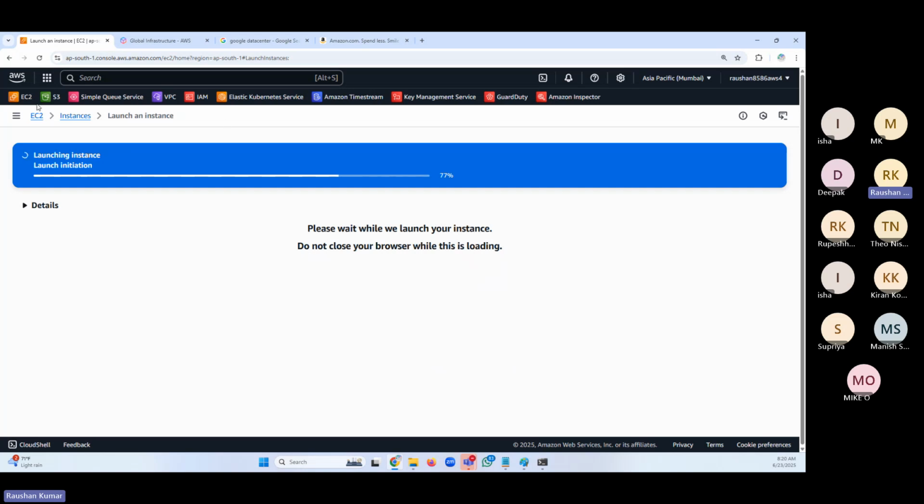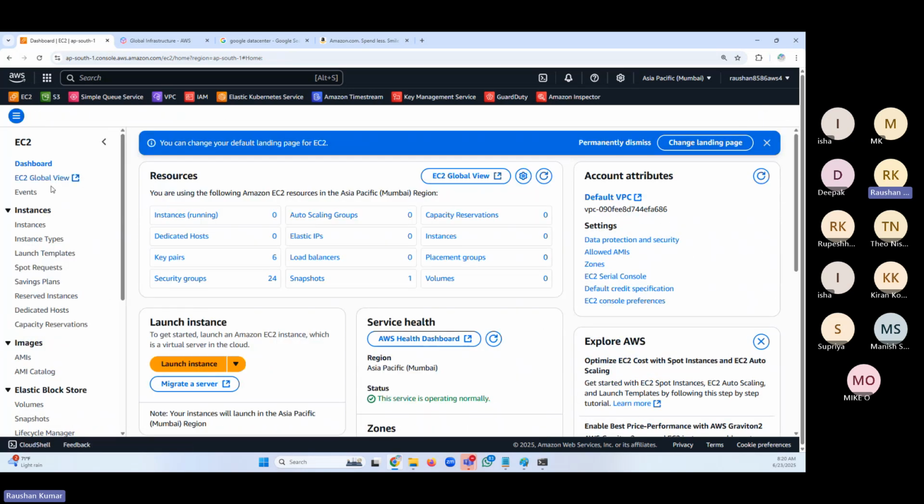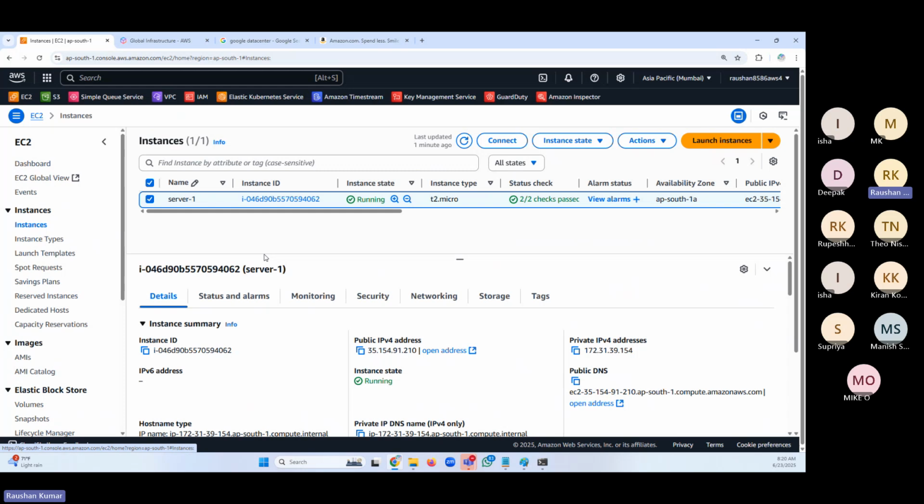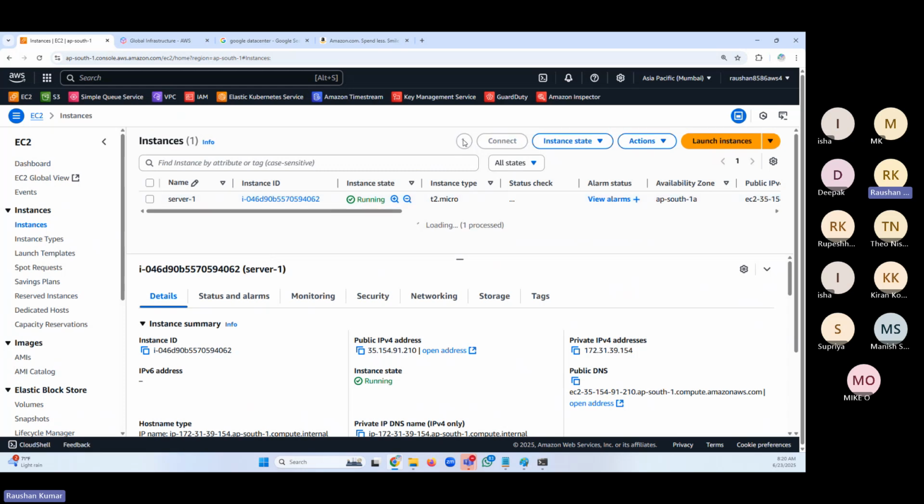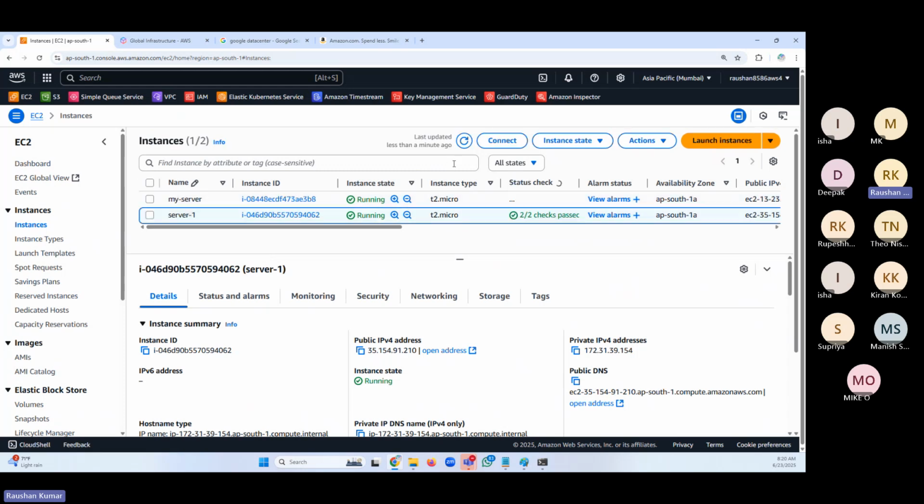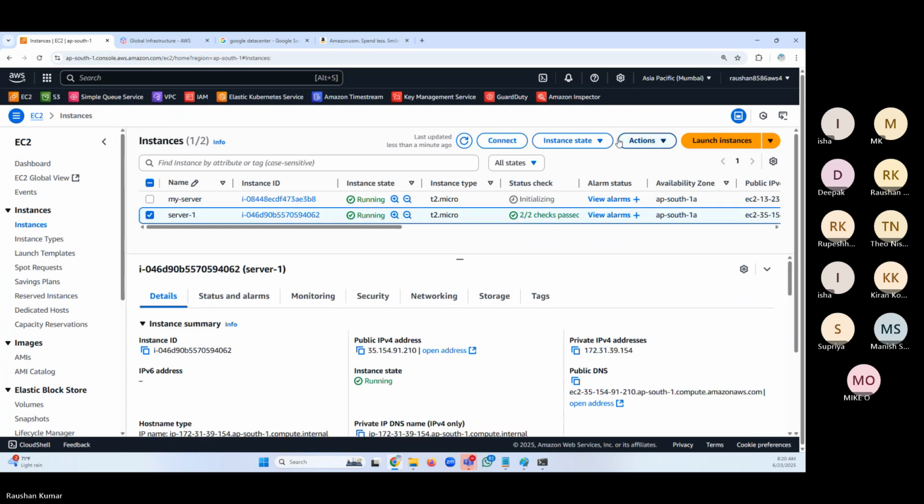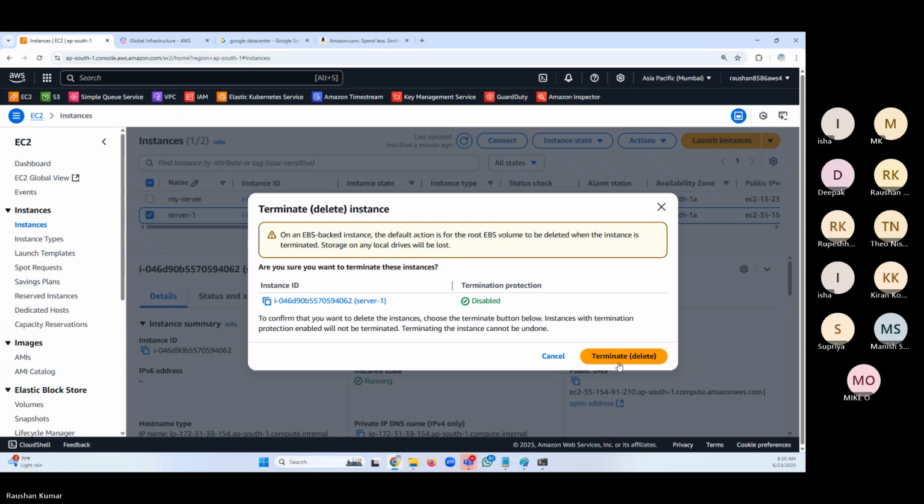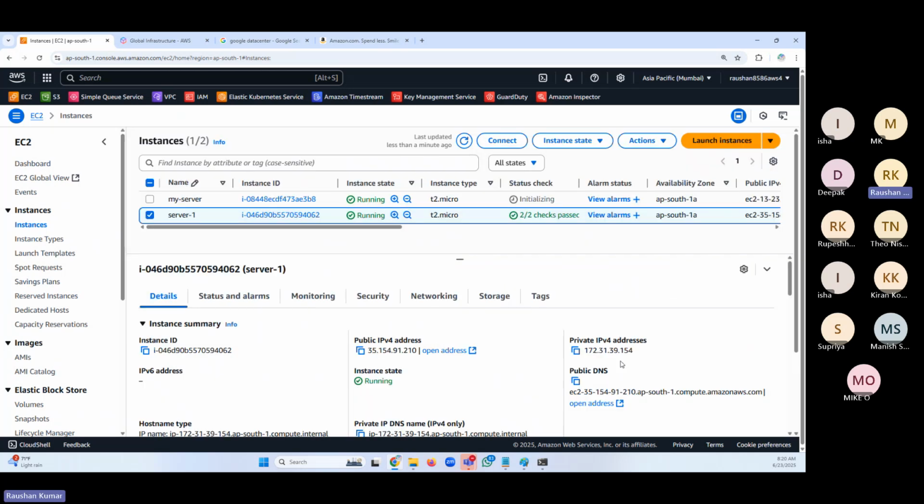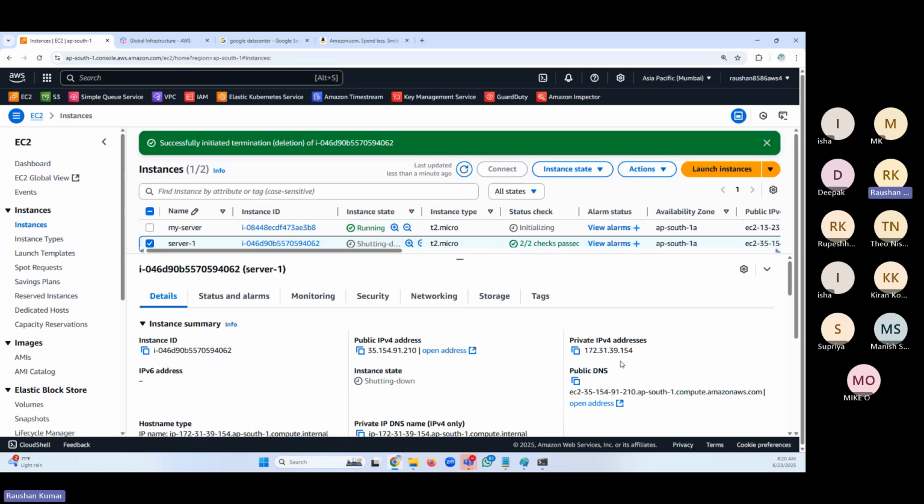Now I can terminate my server and not keep the servers running. Let's say I don't need the server that I created, server 1. Select it, terminate it. Don't wait. It hardly takes less than a minute to create the new server. Look at this, my new server is already there. Now I can use my new server.